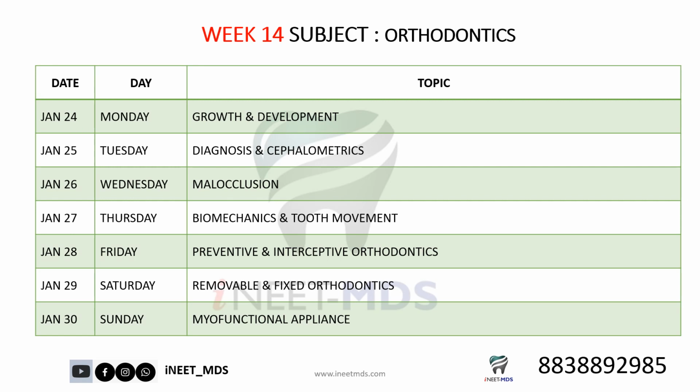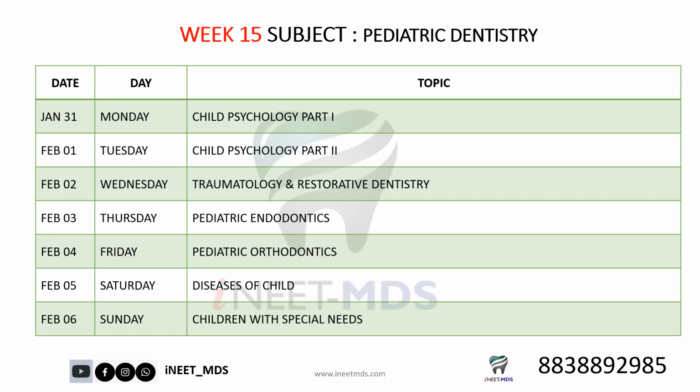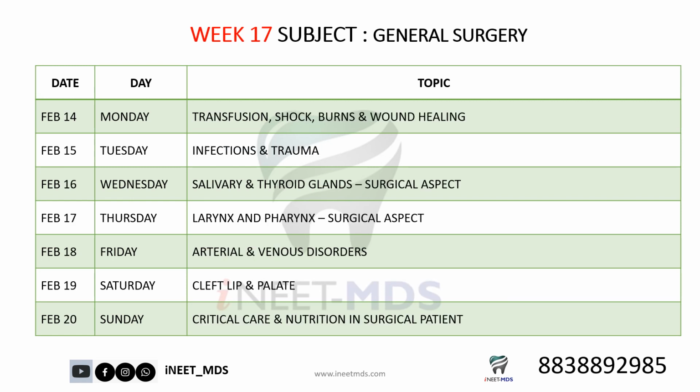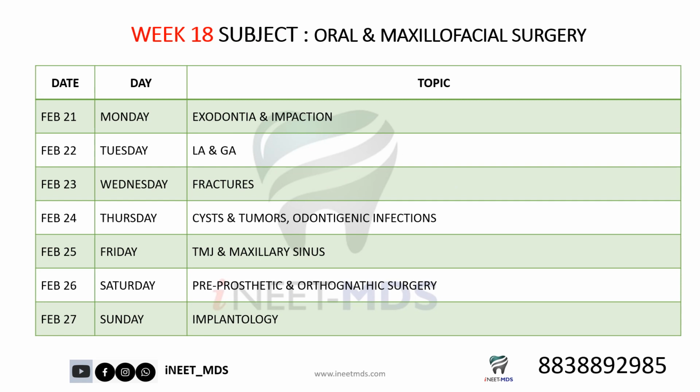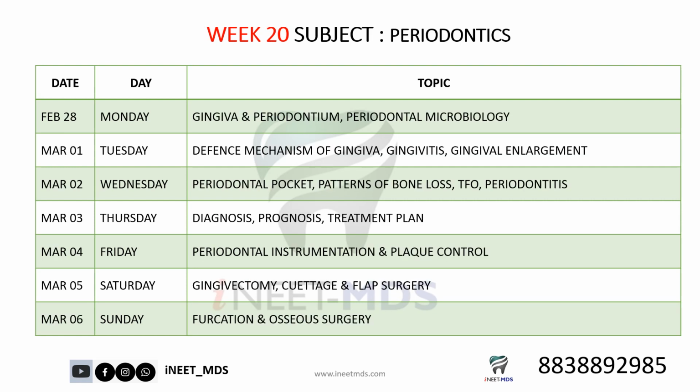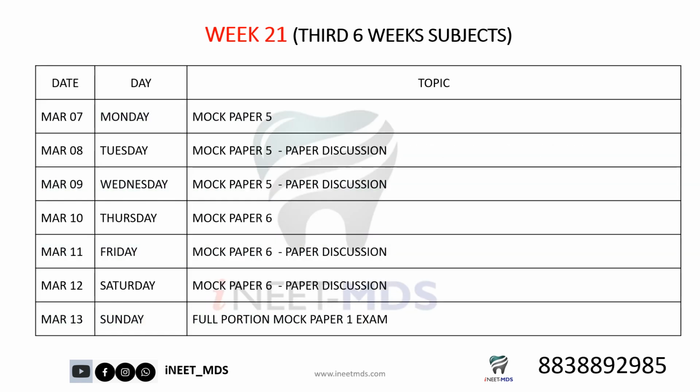Then we'll move on to the third part of our full portion. So third part, week 14 is orthodontics. Then we have week 15 pediatric dentistry. Week 16 is general anatomy. Week 17 is general surgery, and week 18 is oral and maxillofacial surgery. Week 19 we have community dentistry. Week 20 periodontics. So once we are done with this long week, then we have the third 6 week subjects.